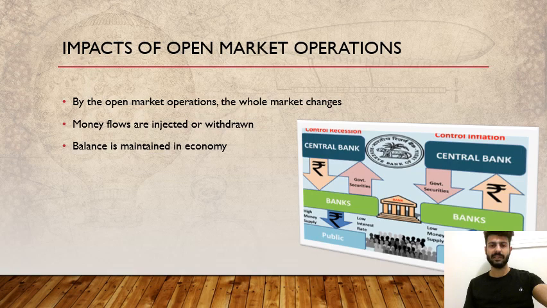Open market operations and cash rates both are used for maintaining balance in the economy. The Reserve Bank of Australia uses both tools as monetary policy. During COVID-19, both tools were used and some securities were purchased from the market and cash rates were reduced. Open market operations affect the money market. Overnight flows are withdrawn or injected into the market overnight. Open market operations affect the supply of money.